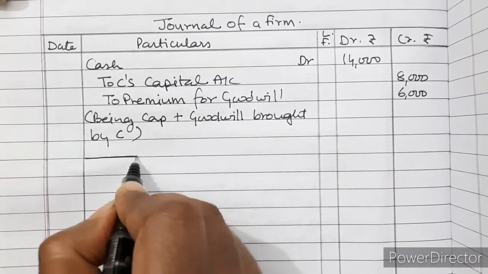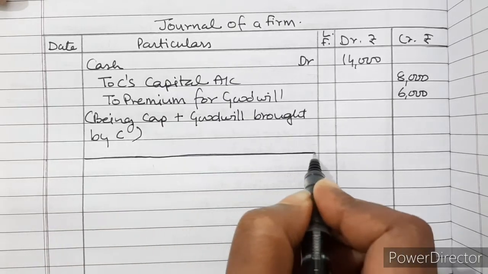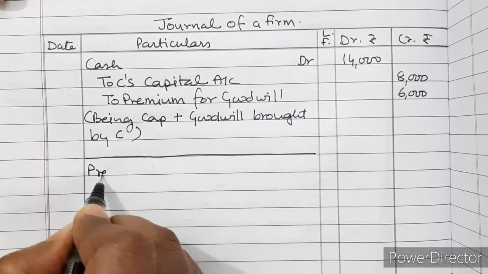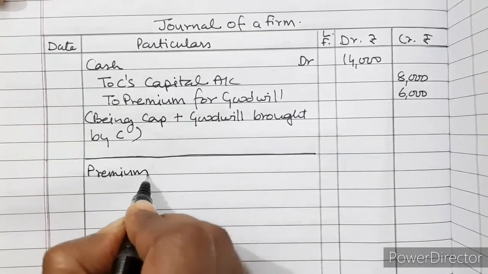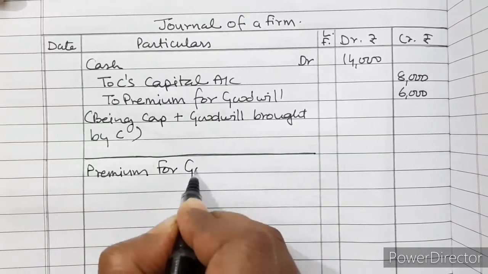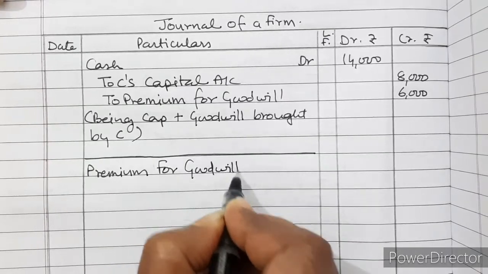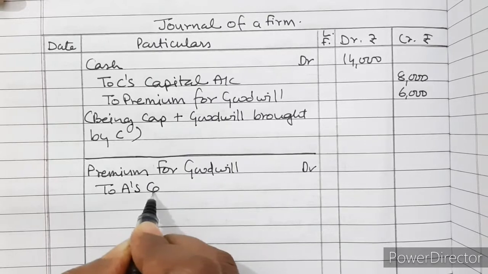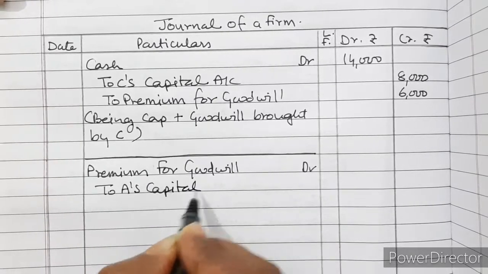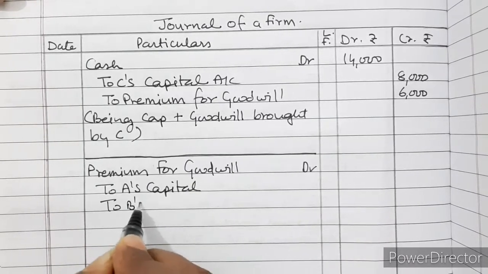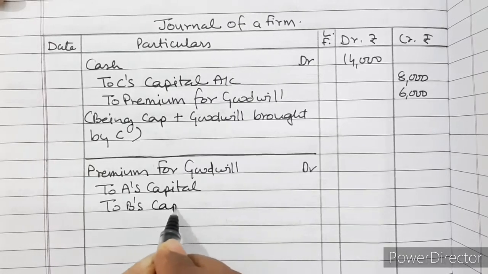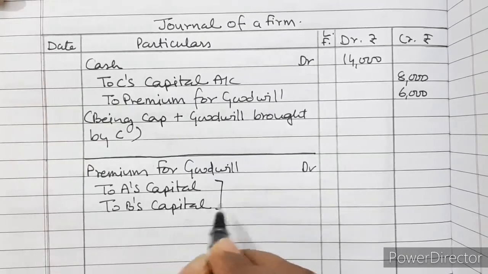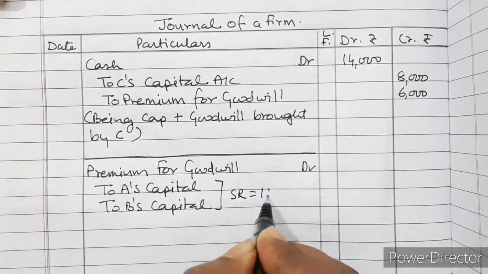Now we will distribute this premium for goodwill in sacrificing ratio. Premium for goodwill account debited to A's capital account and to B's capital account. And the sacrificing ratio here is 1 is to 2.